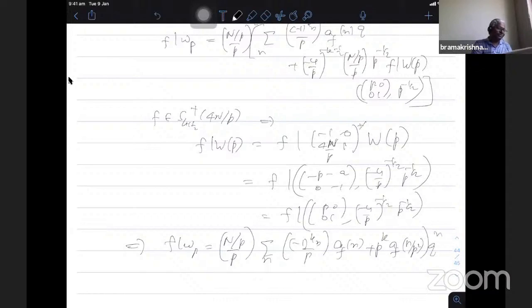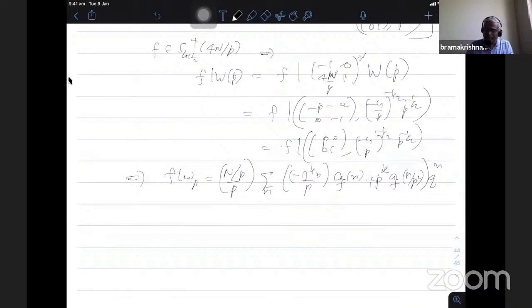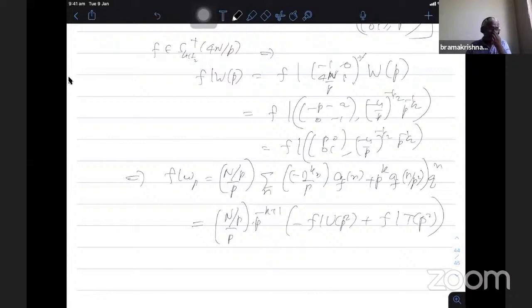Okay. So if you look at the TP square expansion, we have the two terms in this one, which is exactly the same, modulo the power of P, and the UP square coefficient a(nP square) is missing. So introduce the nP square and subtract it, and then noting that the a(nP square) coefficient comes from the UP square operator. So this is exactly n by P into some power of P missing that I introduce, minus k plus 1 into minus f bar UP square plus f bar TP square. That's what he does. Okay.